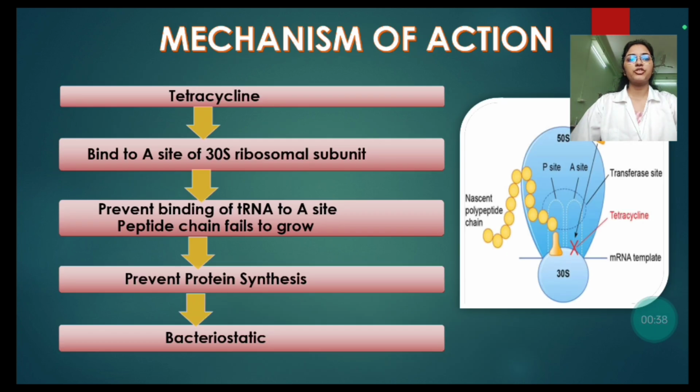Then mechanism of action of tetracycline. Tetracycline binds to A site of 30S ribosomal subunit. Then it prevents binding of tRNA to A site. Peptide chain fails to grow, which prevents protein synthesis. This means that tetracycline inhibits the growth and multiplication of bacteria, which means tetracycline is bacteriostatic.